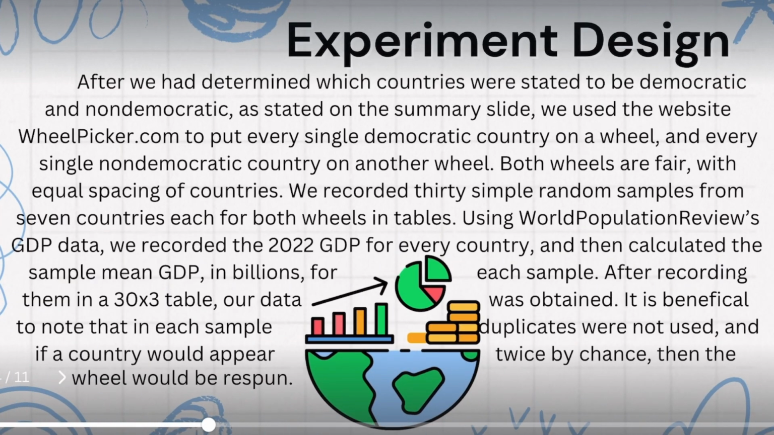After we had determined which countries were stated to be democratic and non-democratic, as stated on the summary slide, we used the website wheelpicker.com to put every single democratic country on a wheel and every single non-democratic country on another wheel. Both wheels are fair with equal spacing of countries. We recorded 30 simple random samples from 7 countries each for both wheels in tables. Using World Population Review's GDP data, we recorded the 2022 GDP for every country, and then calculated the sample mean GDP in billions for each sample. After recording them in a 30 by 30 table, our data was obtained. It is beneficial to note that in each sample, duplicates were not used, and if a country would appear twice by chance, then the wheel would be respun.